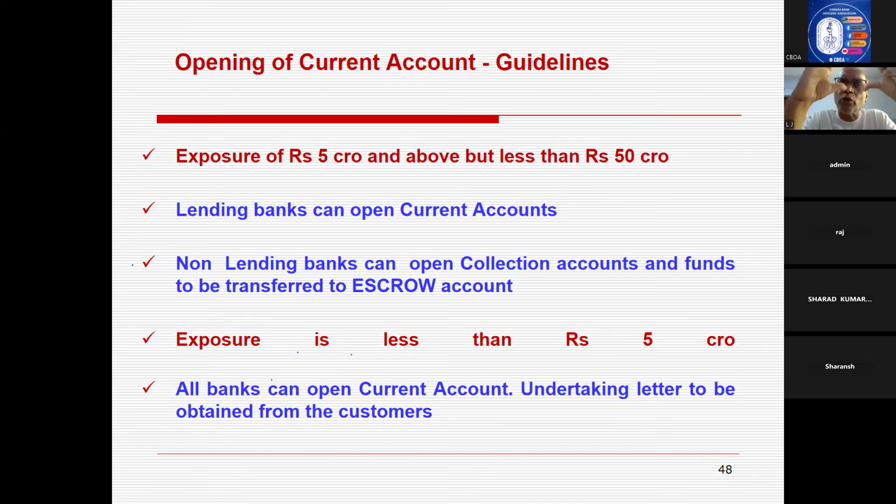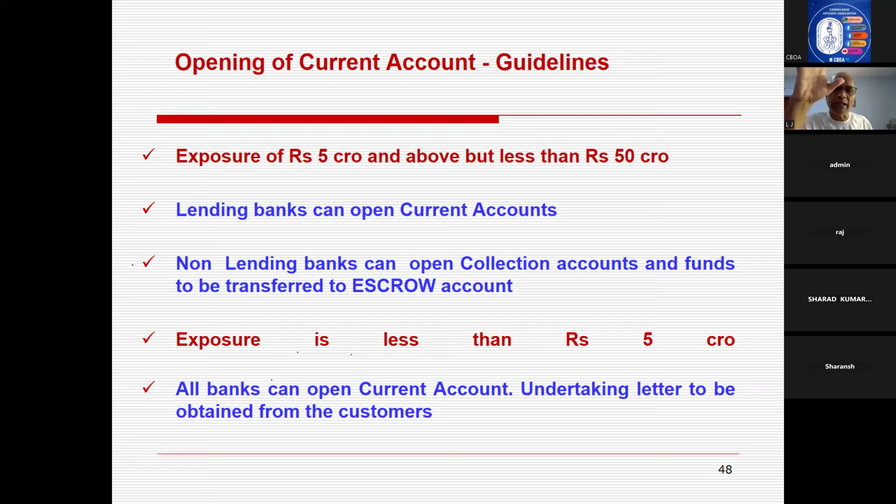From that collection account, the money should go to the OCC account of the bank that has the current account within 2 working days. Non-lending banks cannot open a current account for those parties who have an OCC facility from the banking system with exposure of 5 crores and above.